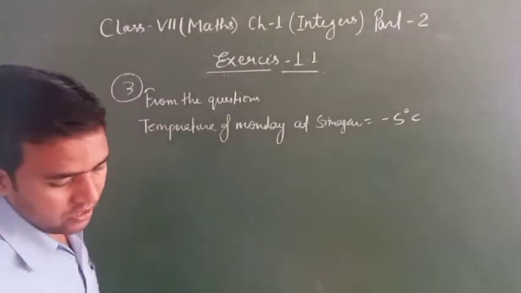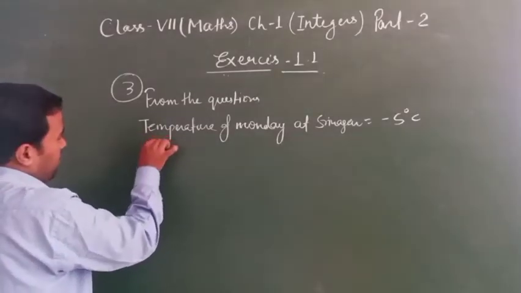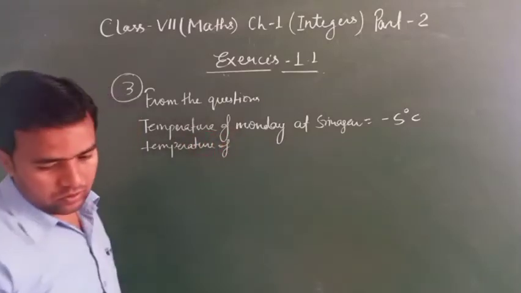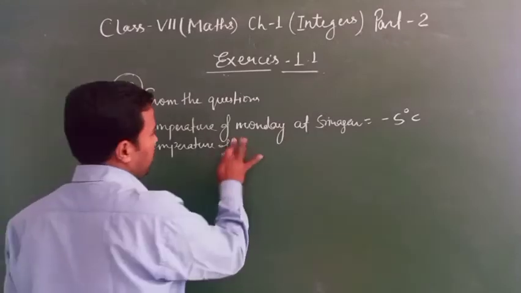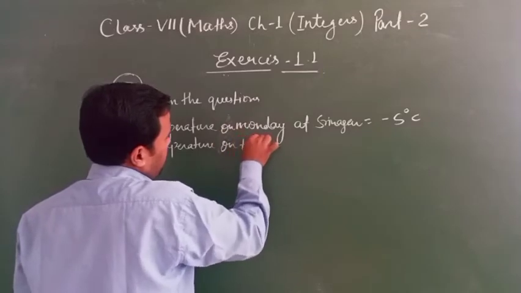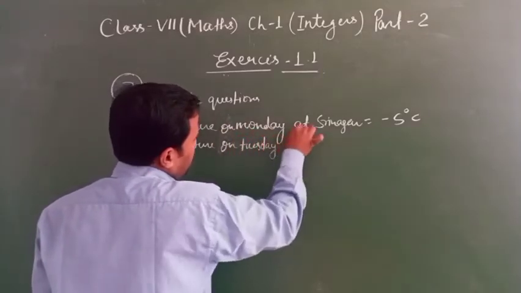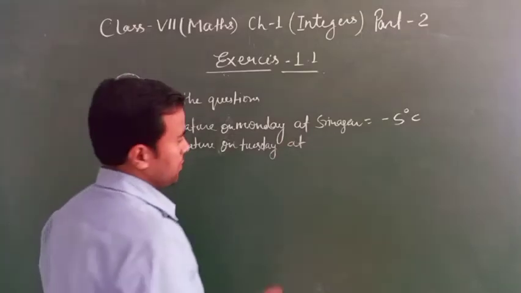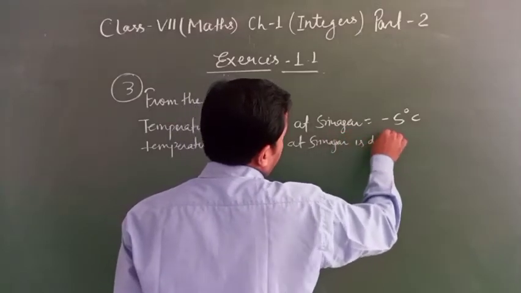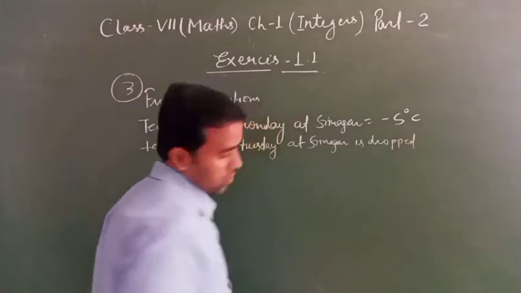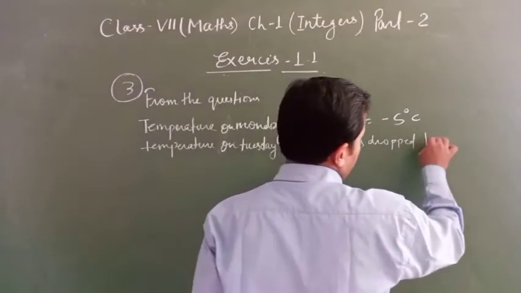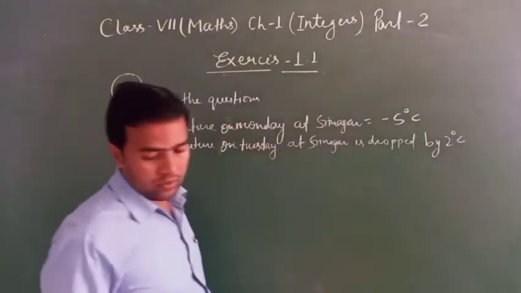Next thing, temperature on Tuesday at Srinagar is dropped by how much? 2 degrees Celsius. Clear? So equal to